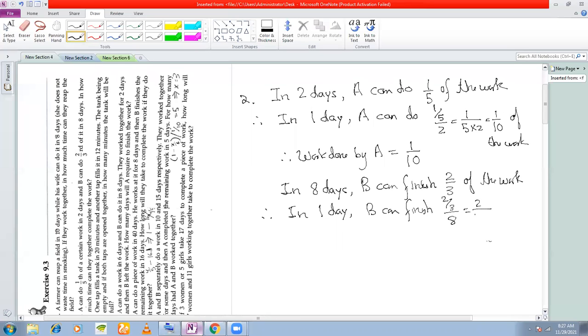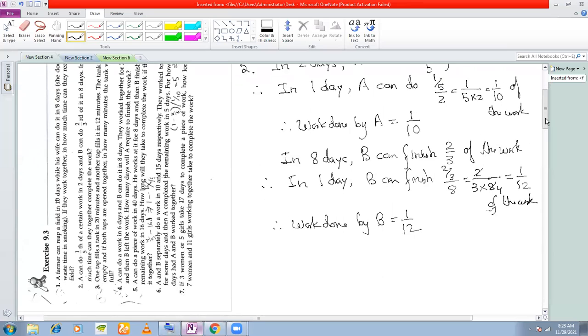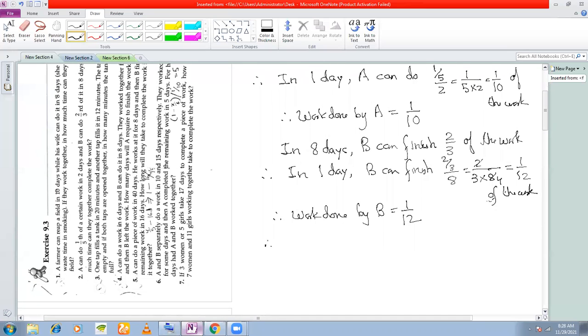Which is equal to 2 by 3 into 8. Then cancel with 2 here. 1 by 12 of the work. So what is the work done by B? 1 by 12, right? Because according to the definition of work done, it is the fraction of work you can finish in one day. So therefore, what is the work done by both A and B?